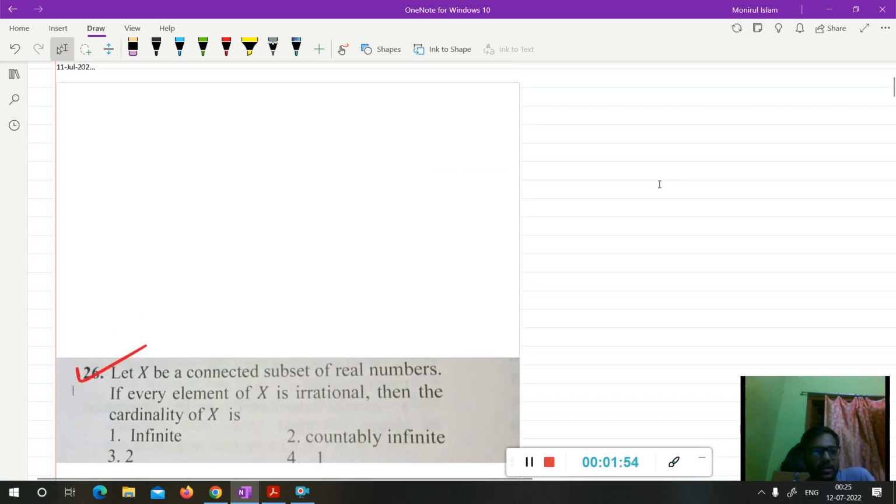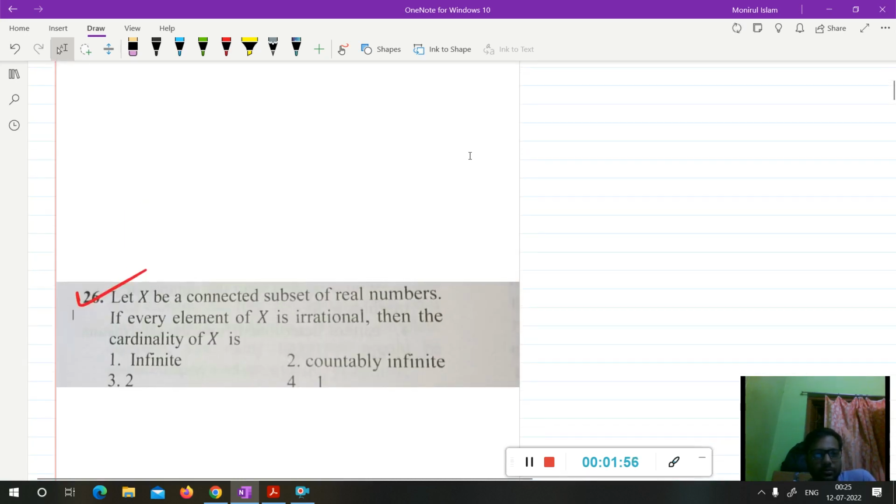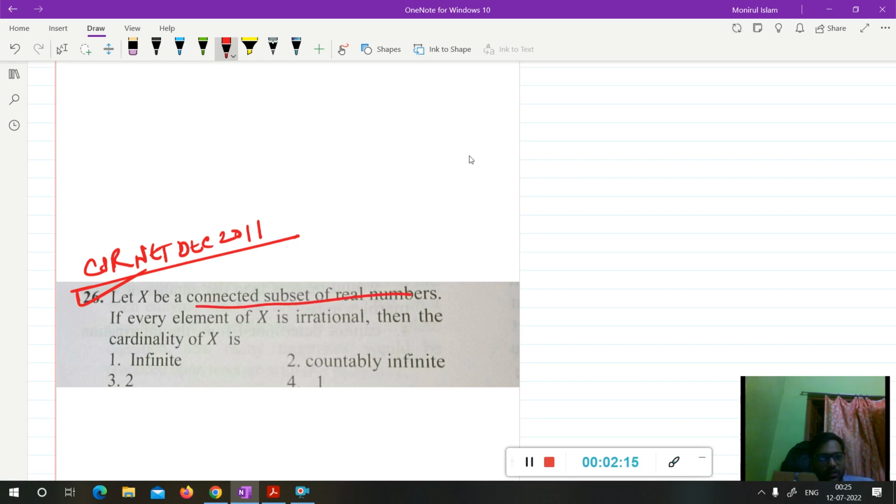So let's start. This is a question of CSIR NET December 2011. Let X be a subset of the real numbers. If X is connected and every element of X is irrational, then the cardinality of X is...